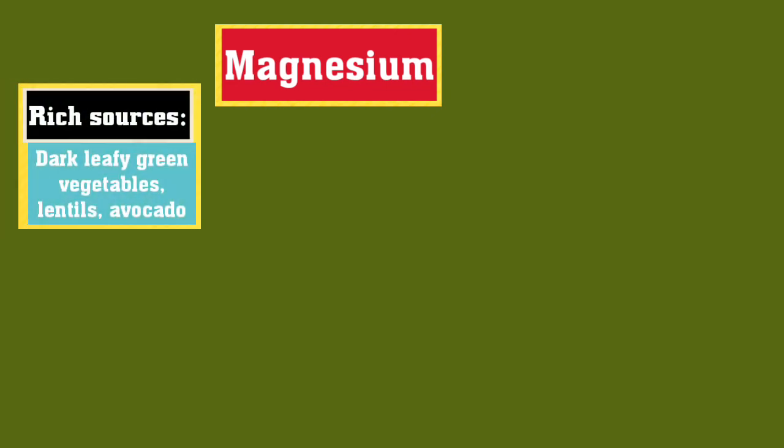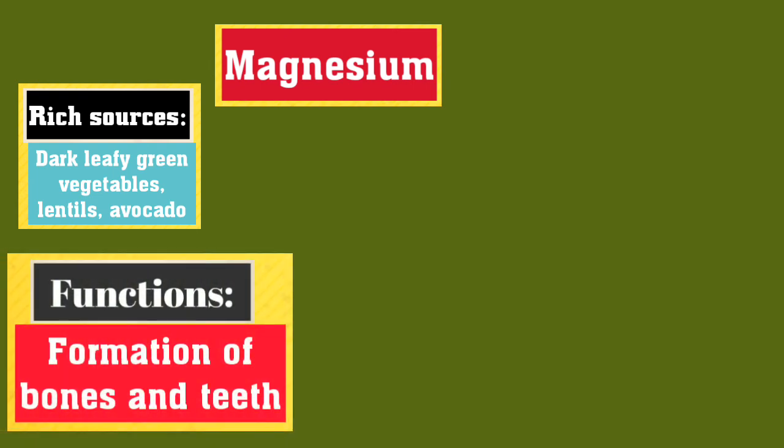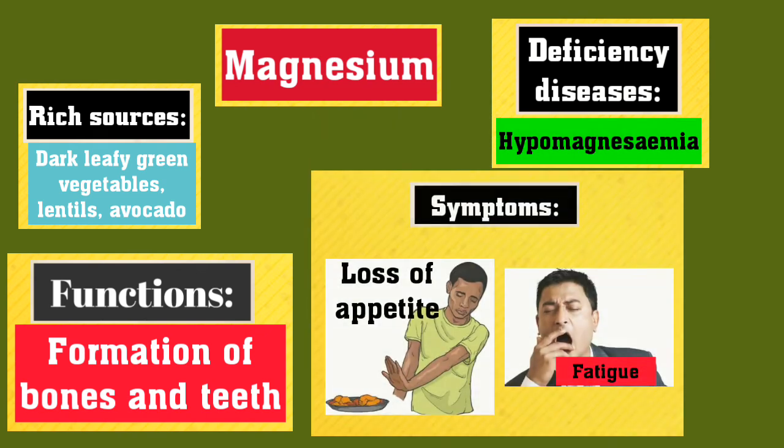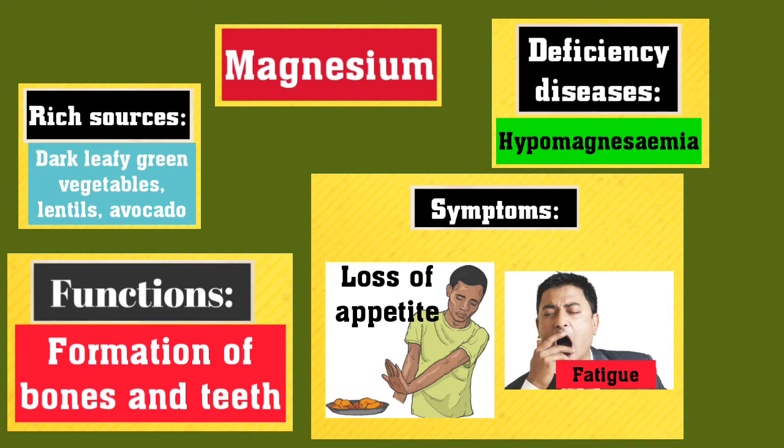The next macromineral is magnesium. The rich sources of magnesium are dark leafy green vegetables, lentils, and avocado. Its functions are formation of bones and teeth. Hypomagnesemia is the deficiency disease, and its symptoms are loss of appetite and fatigue.